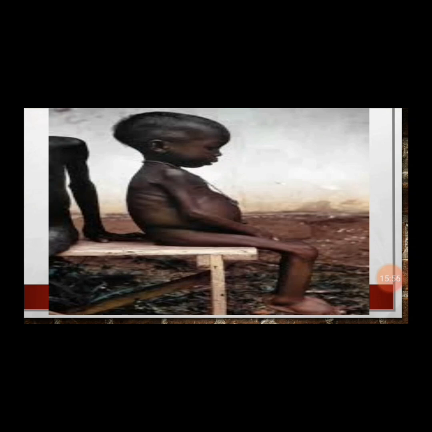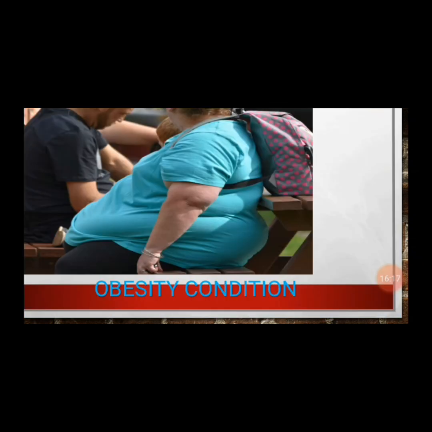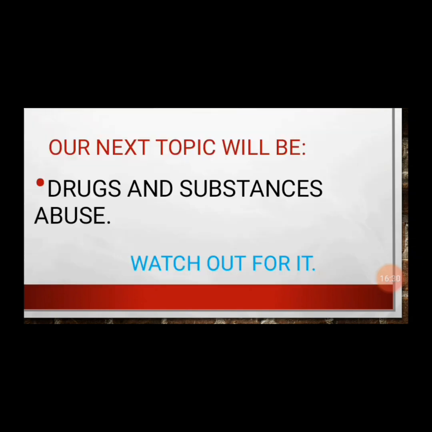This is another picture showing the condition. It's not a very good condition for a child at all. So let's get adequate balanced diet to avoid all these issues. We have obesity, where someone becomes excessively fat by adding extra flesh due to the deposit of too much fat in the body. You can see here this young boy has a protruded belly and twisted cavities all around. It's called obesity. So this is another condition of obesity, as you can see.